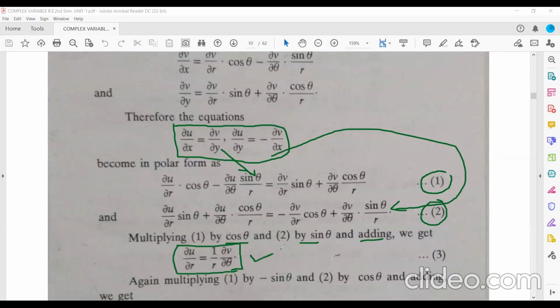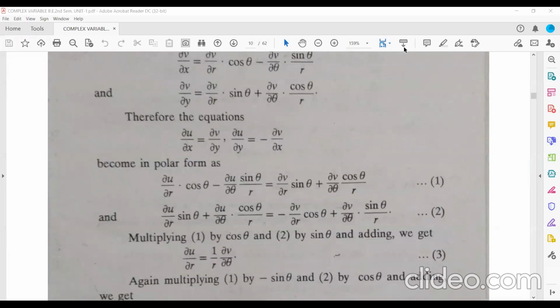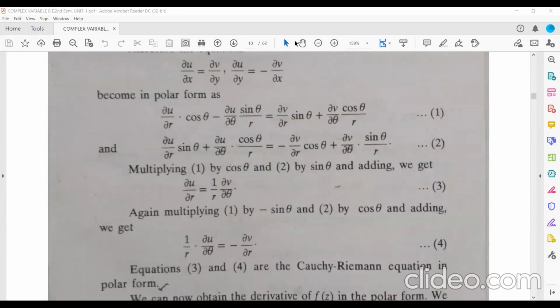The Cauchy-Riemann equations have two equations, so how will you get the other equation? Now multiply equation 1 by minus sin theta and equation 2 by cos theta, and then add. If you add this time, you will get another equation, of this form: 1 upon r del u by del theta is equal to minus del v by del r.